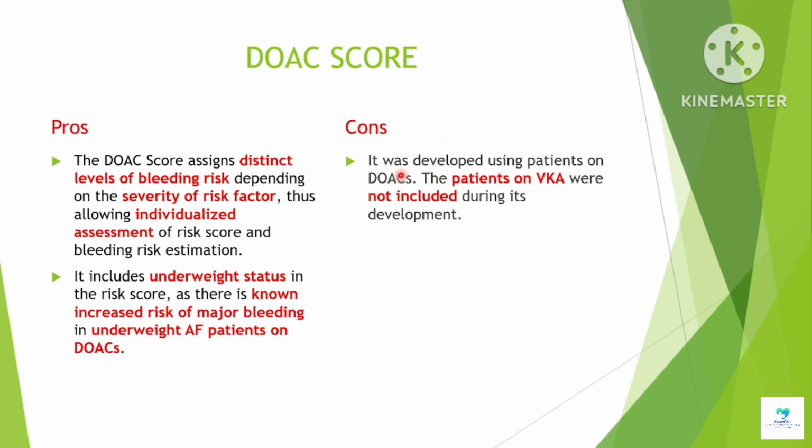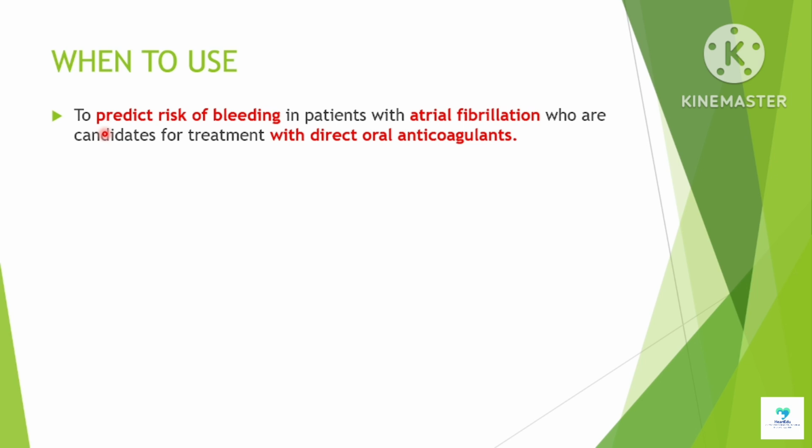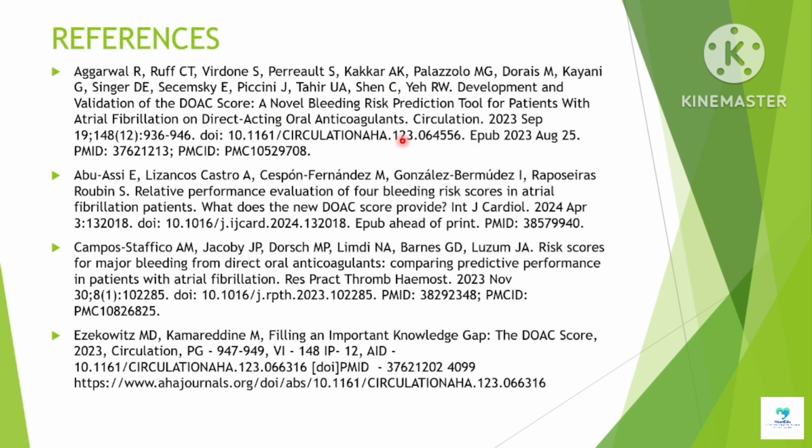The only downside of this score is that it was developed using patients on DOAC therapy. Patients on vitamin K antagonists were not included during its development. So this score can be used to predict the risk of bleeding in patients with atrial fibrillation who are candidates for treatment with direct oral anticoagulants. So these are the references you can go through for further details.